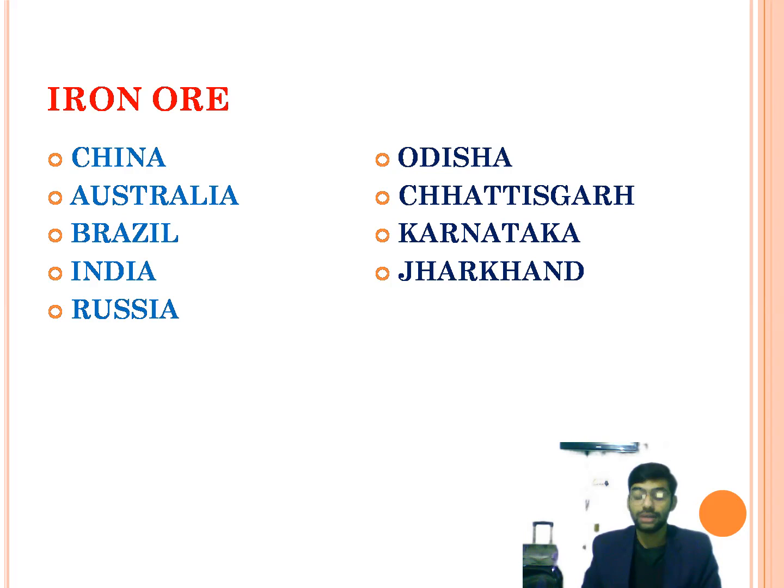Okay. So today now we will be talking about different ores and how they are distributed in the geography. First of all, we will talk about iron ore. Iron is the most important metallic mineral. We know that we use iron to make steel, right? The countries like China, Australia, Brazil, India, and Russia are the leading producers of iron ore. And in India, we can see the presence of iron ore in Odisha, Chhattisgarh, Karnataka, and Jharkhand.